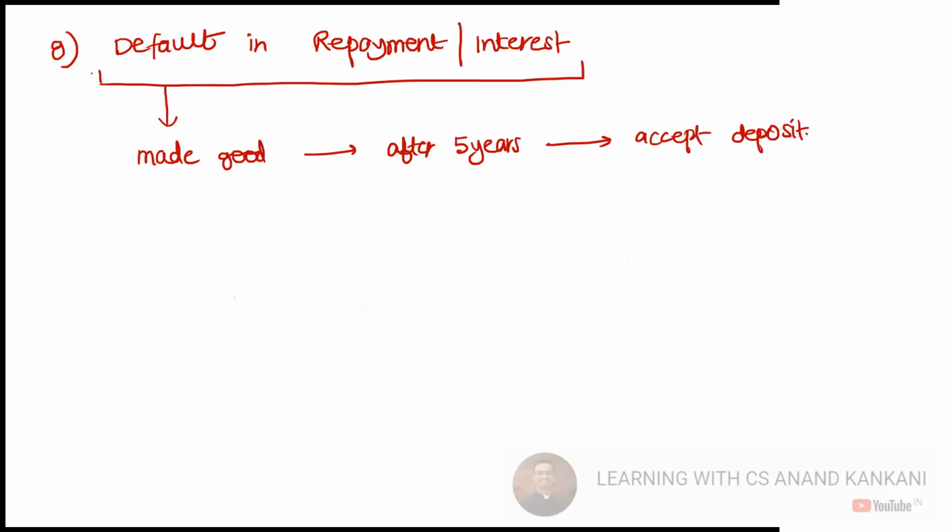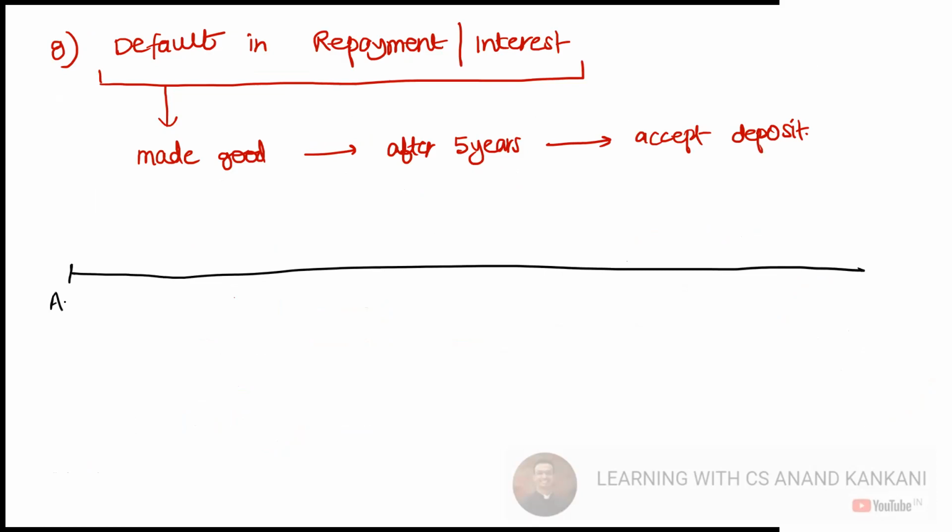Then, if the company has defaulted in the repayment or in the interest, then as soon as the company has made good that default, after the period of 5 years the company will be able to accept fresh deposits. I'll just make a timeline for your understanding, though it's a very simple concept. Here, let's say the company accepted the deposits. Here the company defaulted. The default continued for some period of time. Then the company made the default good.